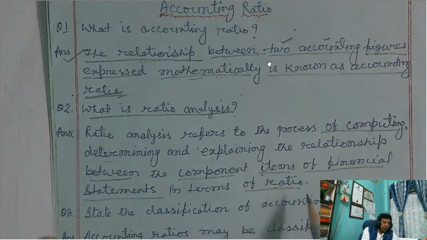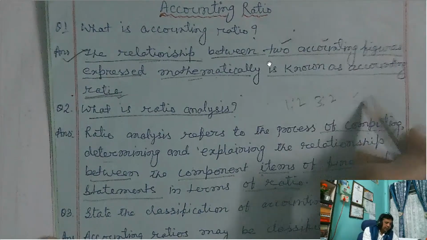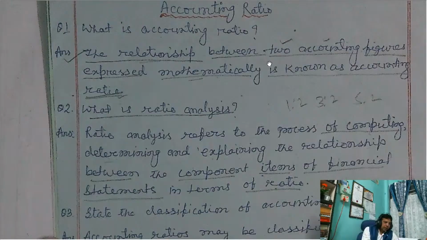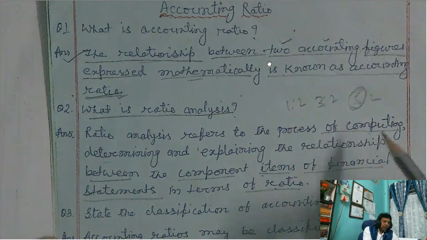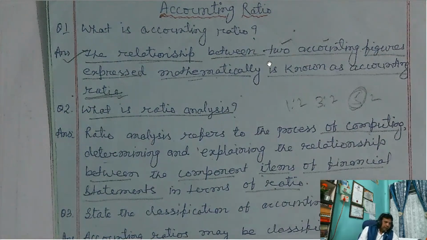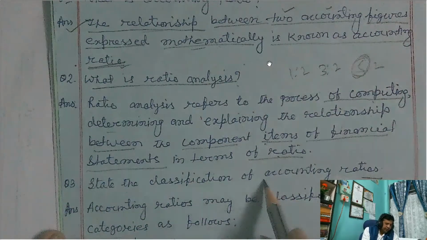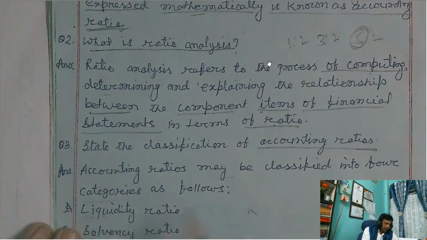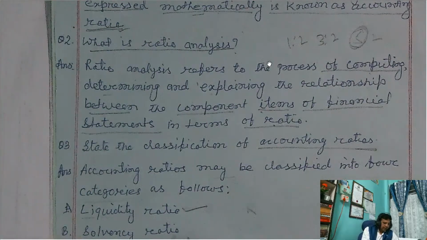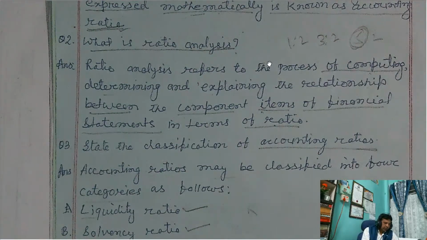Ratio, as all of you know, is like 3 is to 2, 1 is to 2, 5 is to 2. In this way, in accounting ratios, a relationship is established by taking two different figures. Then here it is given the classification of accounting ratios. Accounting ratios are classified from various points of view. One is called liquidity ratio, second is solvency ratio, third is activity ratio or turnover ratio.